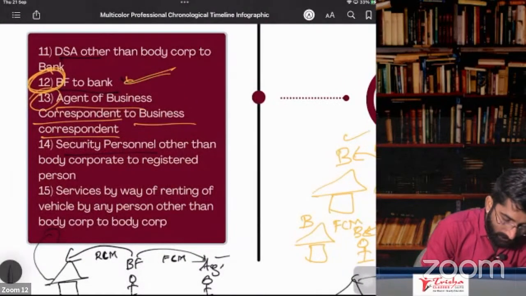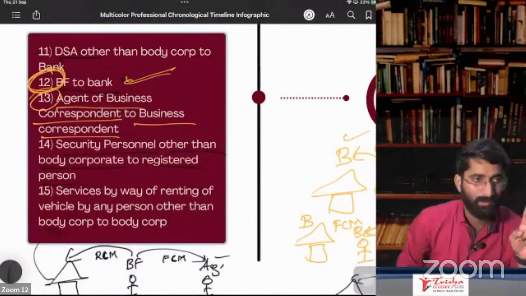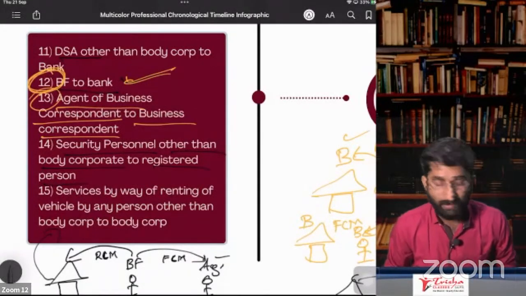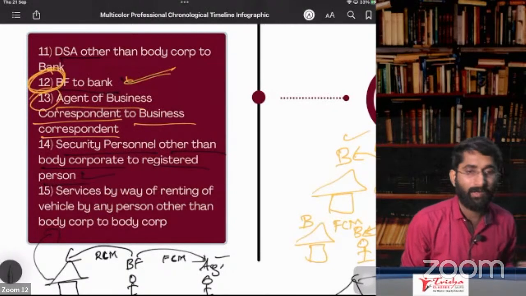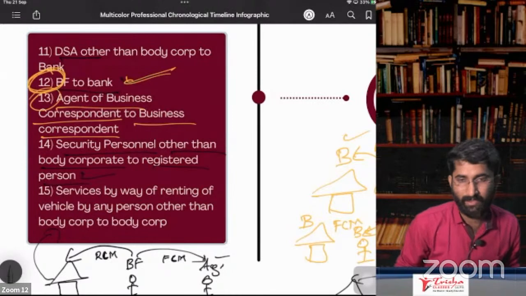Next one is security personnel other than a body corporate, providing services to a registered person. The security personnel should not be a body corporate. They are giving services to the registered person. Now the registered person is the recipient, and that registered person has to pay under RCM.